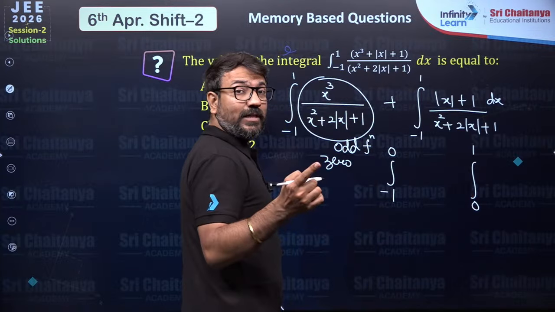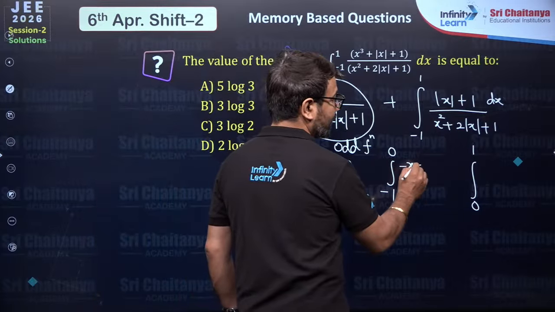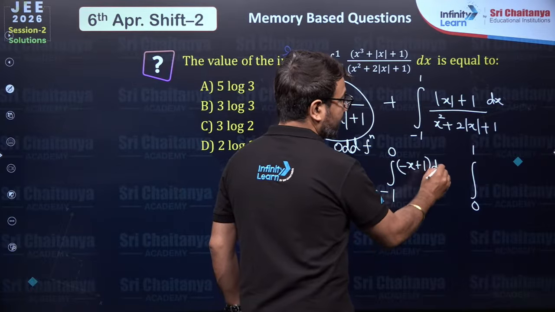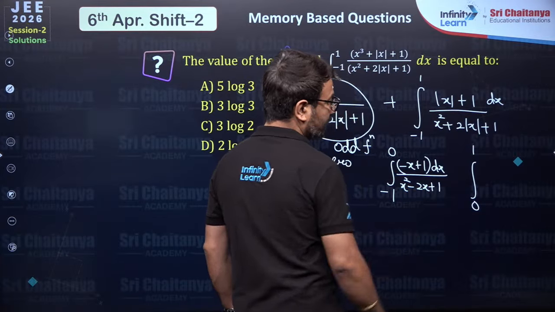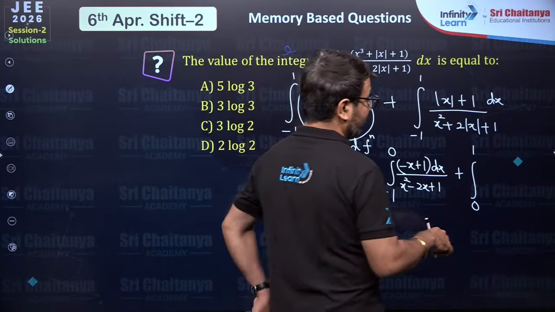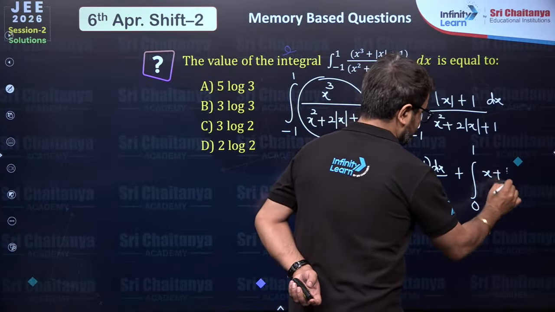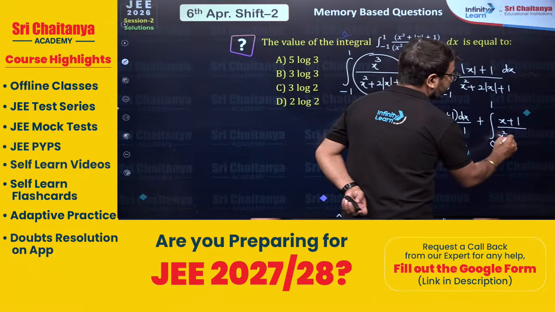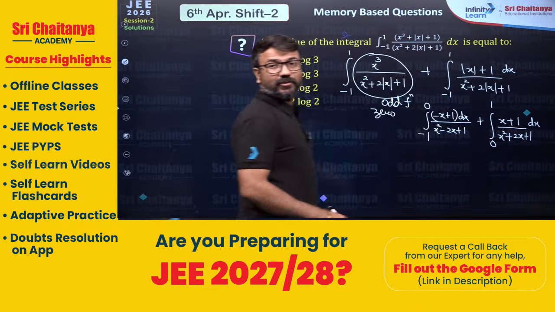In between minus 1 to 0, x value is negative, so mod x will be written as minus x, plus 1. And here also minus 2x and then plus 1. If you integrate from 0 to 1, then mod x will be written as x, and then here it will be x square plus 2x plus 1, and then it will be dx. Is it clear to you?